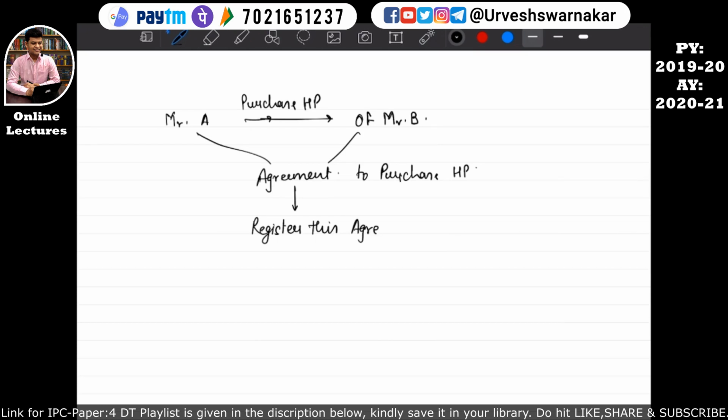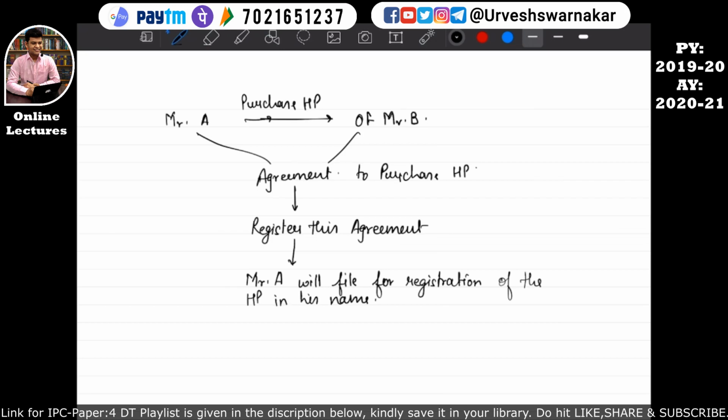And after registering the agreement, Mr. A will file for registration of the house property in his name. So the agreement date was say 1st April 2019 and the date of filing is 30th September 2019.